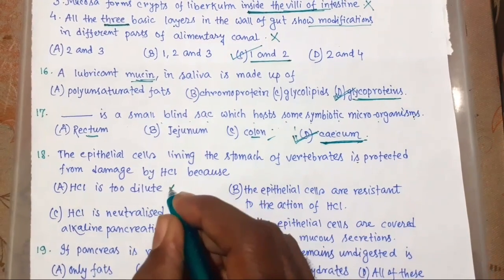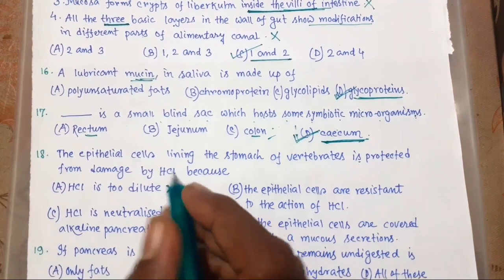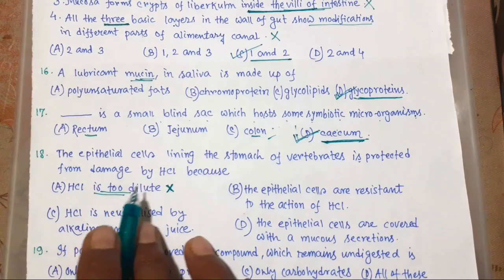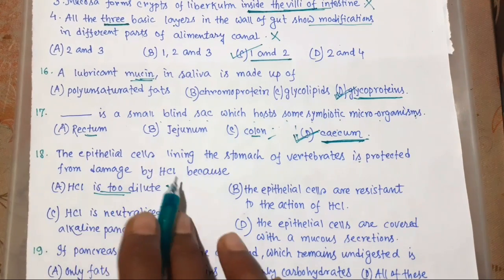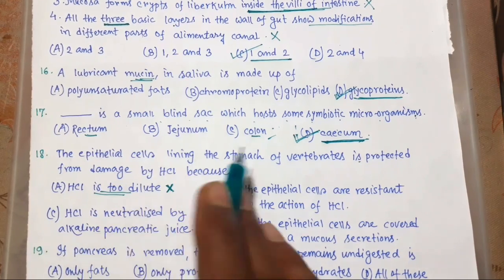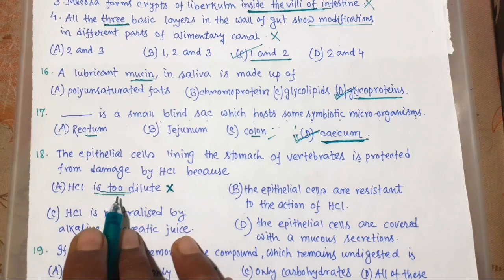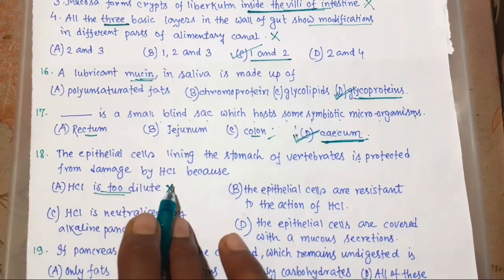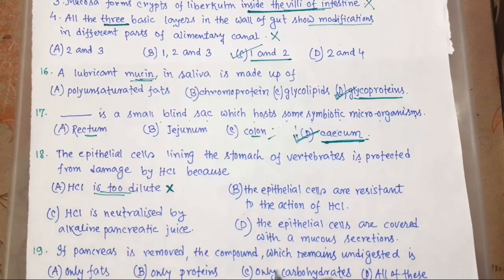This is totally wrong, because we know HCl is a highly strong acid, its pH is 2 to 3, within that range. So it is a very strong acid, it is not dilute. So this is wrong.